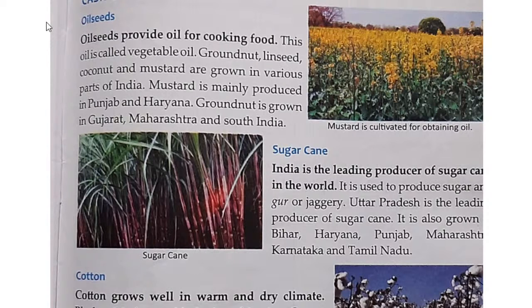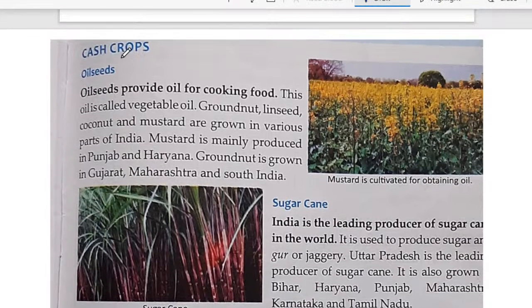Then talking about the cash crops, which we basically use for selling purposes in the market. So the first one is the oilseed. As you know, oilseeds provide oil for cooking food, for example groundnut, linseed, coconut, mustard.